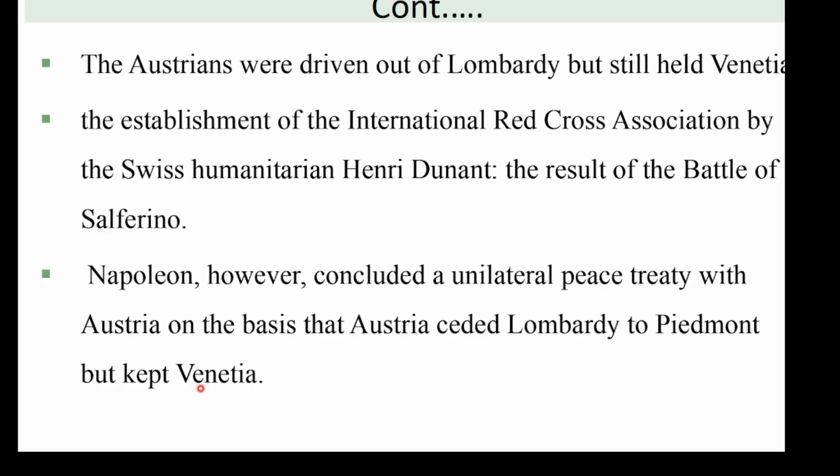Austria handed over Lombardy, but held on to Venetia. The Battle of Lombardy also resulted in the unification of Lombardy with other Italian states in 1859, while Venetia continued to wait until 1866.